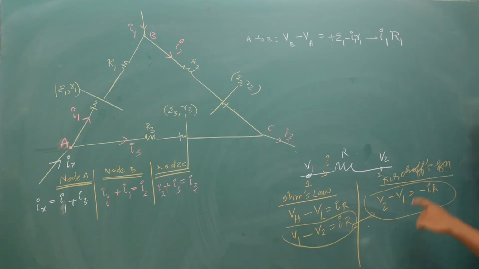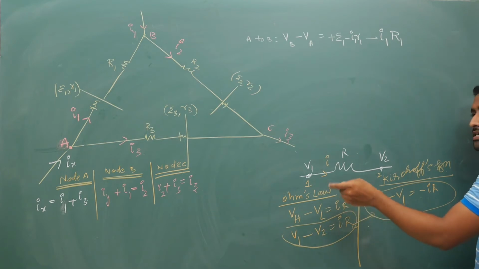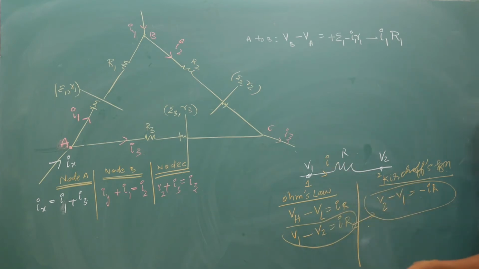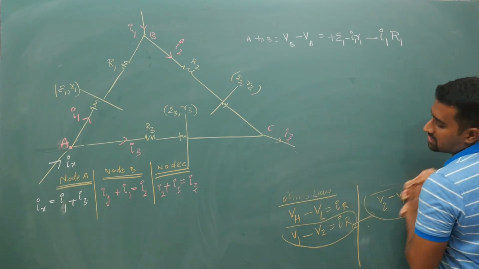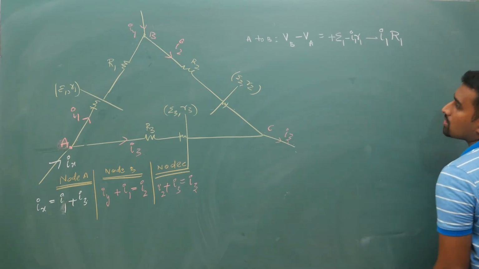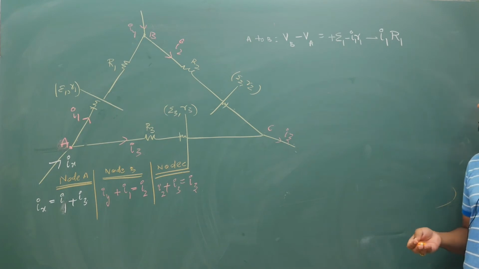So Kirchhoff's law is not violating Ohm's law at all. Both are actually the same, but in Ohm's law it is higher minus lower is equal to IR, while Kirchhoff's sign convention depends on where to where you are going in the branch. If you are going from A to B, you will get VB minus VA. You will always get destination minus source, so do not get confused with Ohm's law.